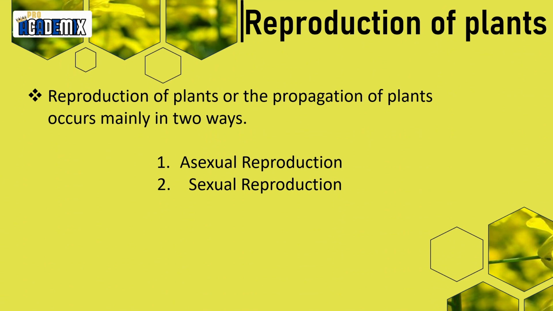Now let's move on to reproduction of plants. Mainly, there are two ways this reproduction of plants occurs. As we saw before, reproduction can be classified as asexual and sexual. The same applies in reproduction of plants. There are two main ways of reproduction. First one is asexual reproduction of plants. Second one is sexual reproduction of plants. Reproduction of plants can also be called propagation of plants.